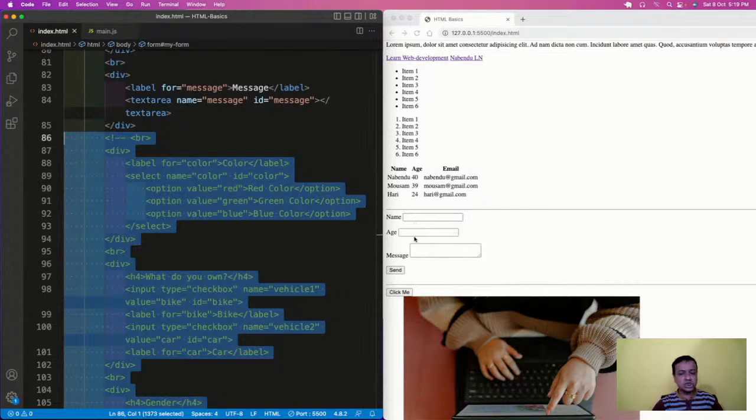I want the user to fill all this, and then when he clicks on this send button, I want to show them right now. Most of the time in something like Facebook, whenever the user fills everything and clicks on the send button, everything will be sent to the back end. So it will be working like this.